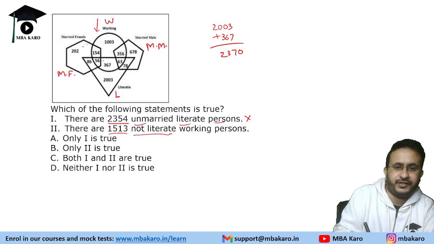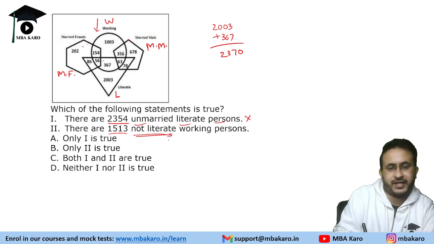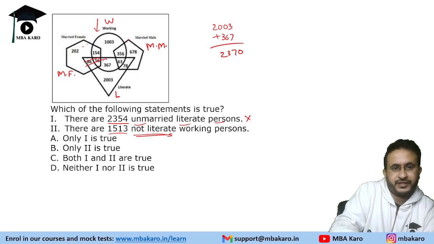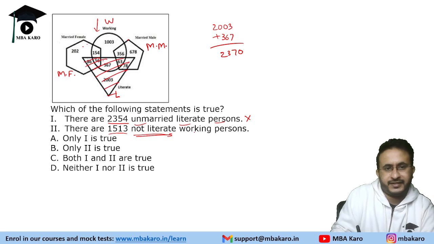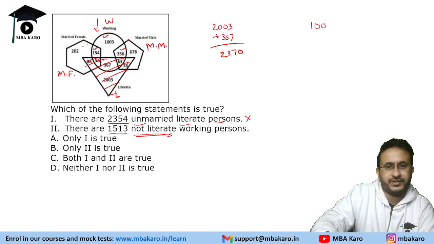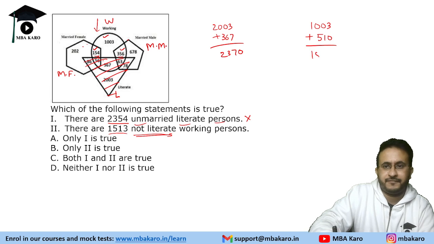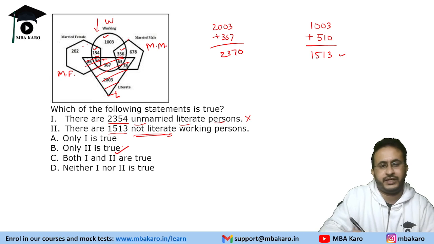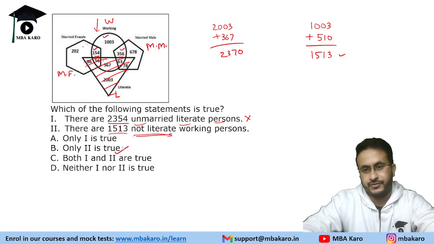So we need to find non-literate. So non-literate means outside triangle, so we will ignore the triangle. And not literate working persons, so 1003 is here. These are also non-literate and these are also non-literate. So 1003 plus if you add these two numbers, it will be 510. That will become 1513, which is matching the given number. So only second statement is true.